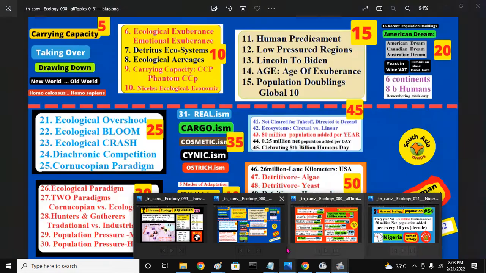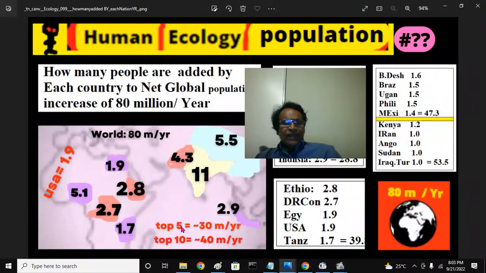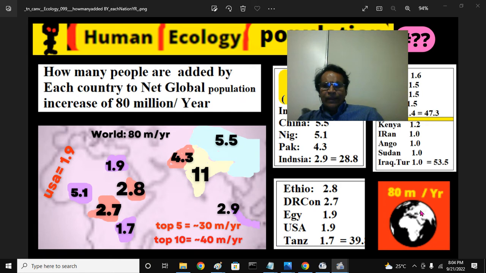This is the 54th today. Previously, we looked at how every year to the planet Earth, 80 million people are added, among which India contributes 11 million, China contributes 5 or 5.5, and Nigeria, the third country, contributes 5 million. Each presentation, sometimes I may say 10, sometimes 11, 12, depending upon the source I brought.